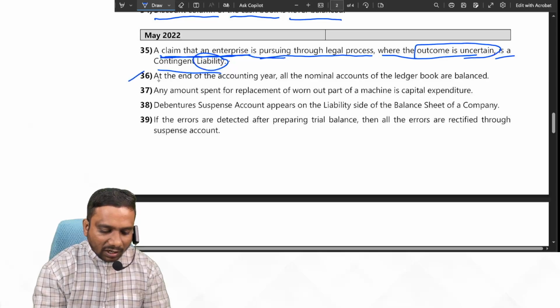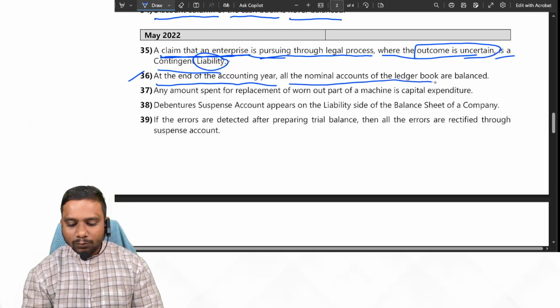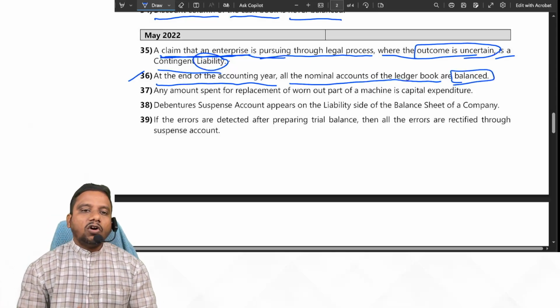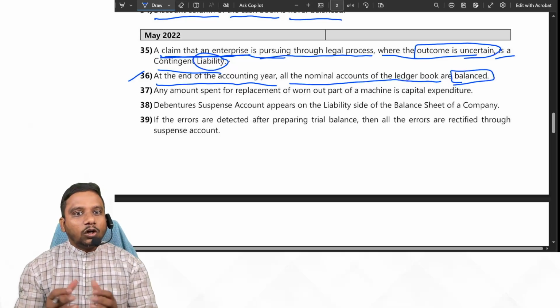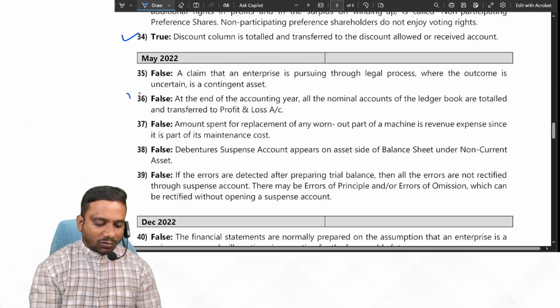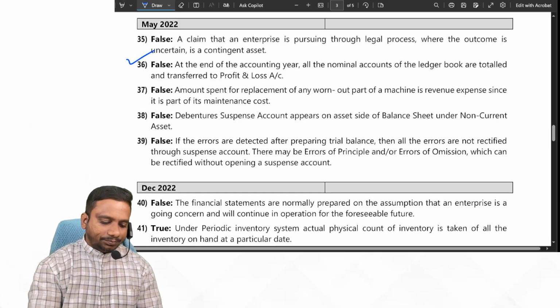Next one, 36. At the end of the accounting year, all the nominal accounts of the ledger book are balanced. Observe carefully. At the end of the year, all the nominal accounts are closed, not balanced. So the given statement is false. Yes or no, students?